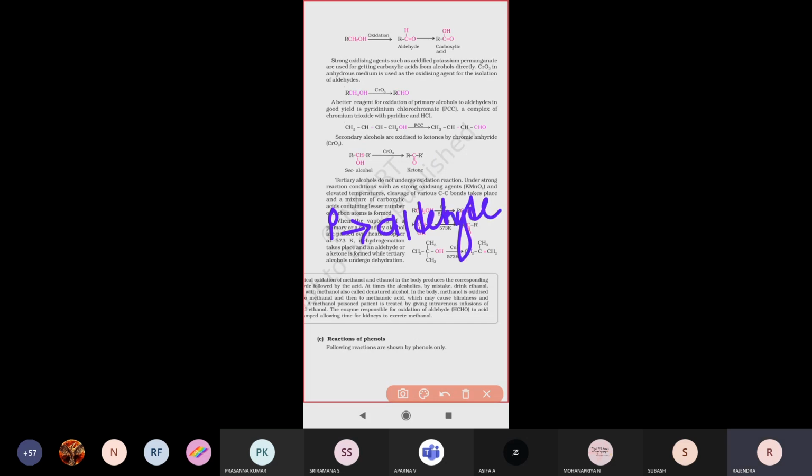Secondary alcohol, if you are doing oxidation, means it will produce ketone. And tertiary alcohol, if you are doing oxidation, means carboxylic acid, COOH, will be produced. This takes place. So these three statements only you have to keep in mind.